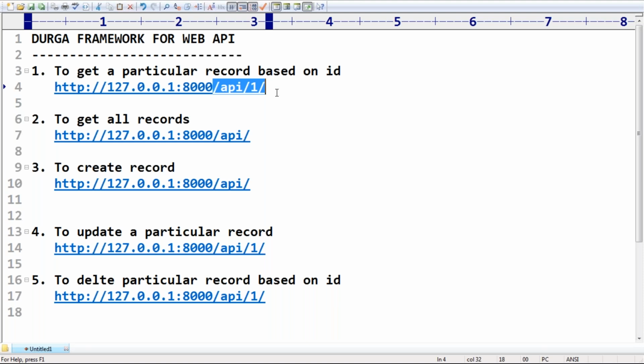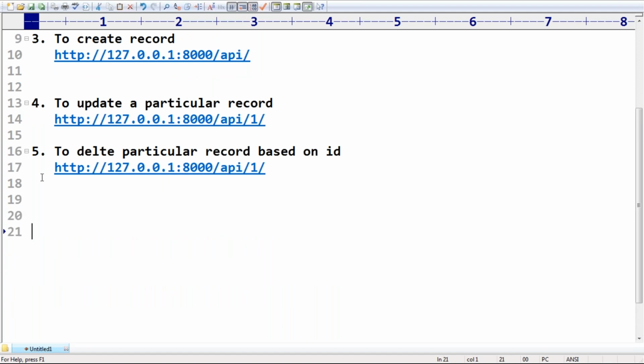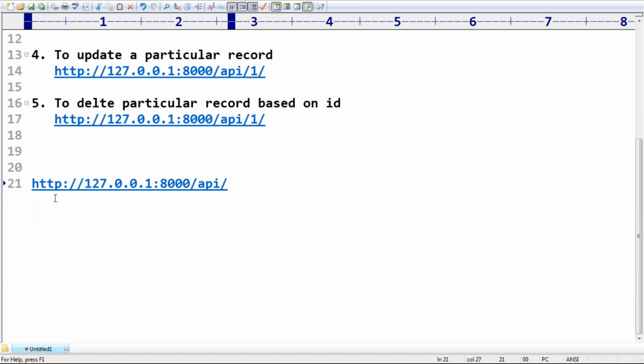So all CRUD operations, I want to implement by using a single endpoint. This is what we call a single endpoint. This thing itself is the real-time coding standard. Can everyone understand?